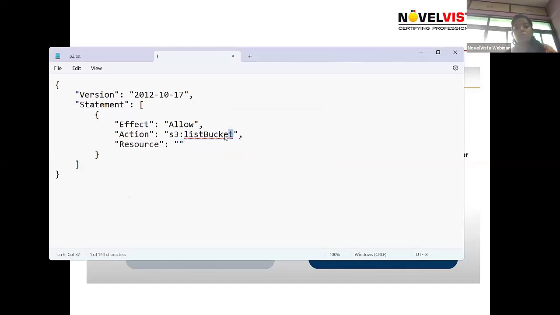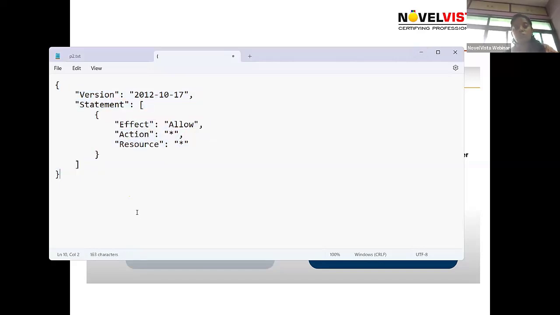An action here means it will perform the action only on S3 buckets. It will not perform actions on any other services of AWS. Star means all. It will perform the actions on all services and take all the resources from any service. That is the thing. We can modify it as per our requirement like this. This is the policy document, which is nothing but a simple JSON format.